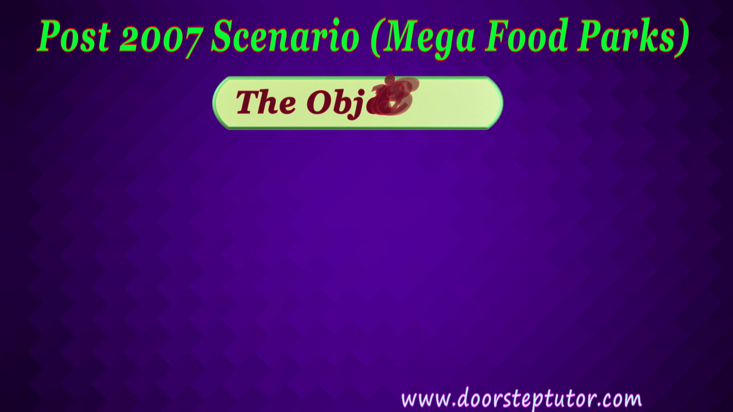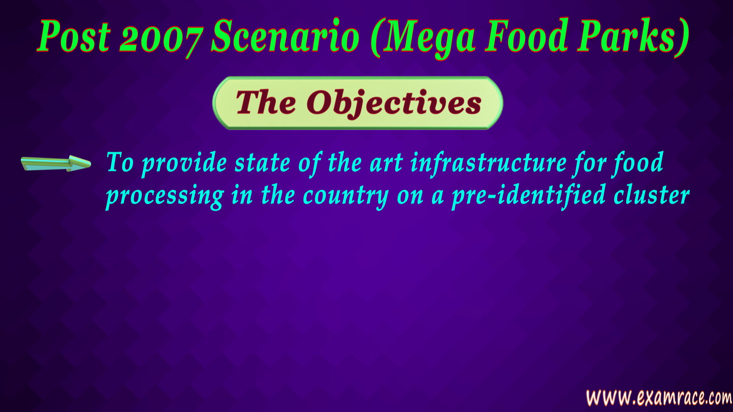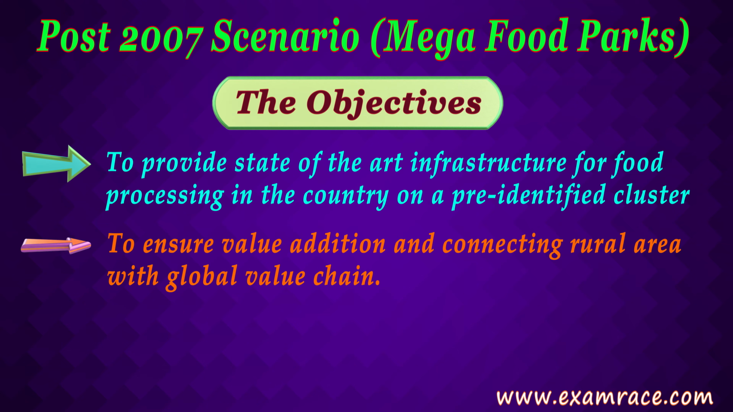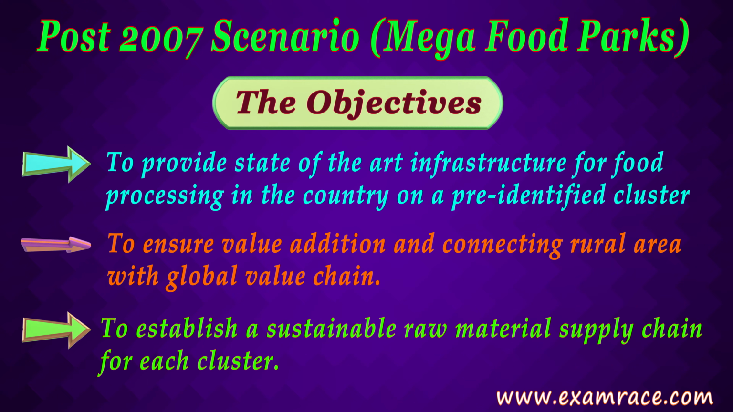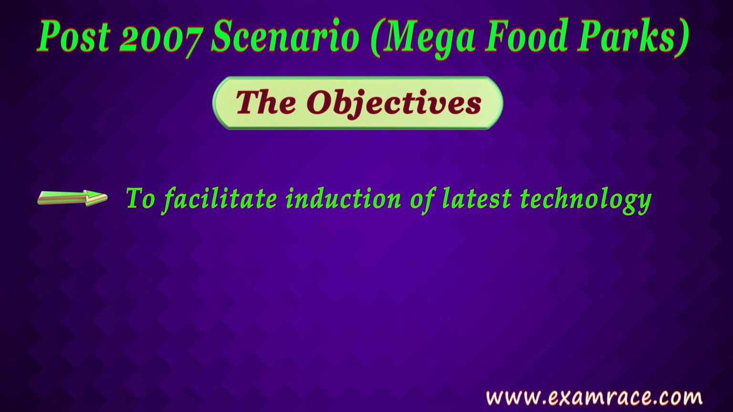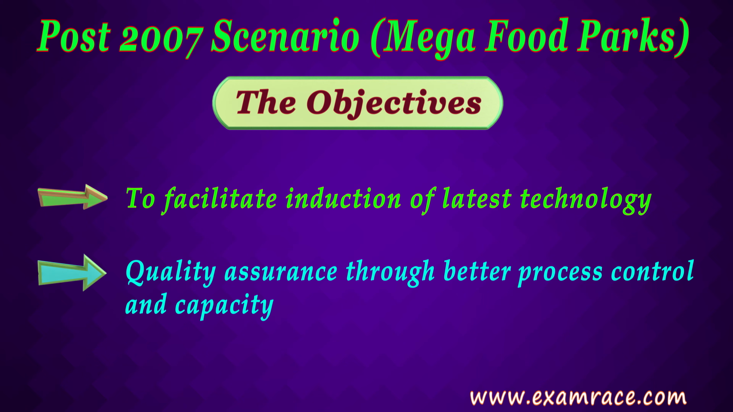The objectives of the mega food parks were to provide state-of-the-art infrastructure for food processing in the country on a pre-identified cluster, to ensure value addition and to connect rural areas with the global supply and value chain, to establish a sustainable raw material supply chain for each cluster, to facilitate introduction and induction of latest technology in the farm sector, to ensure quality assurance through better process control and capacity.